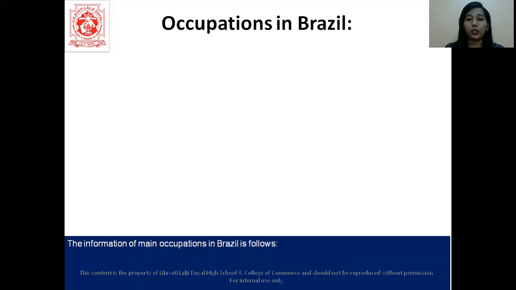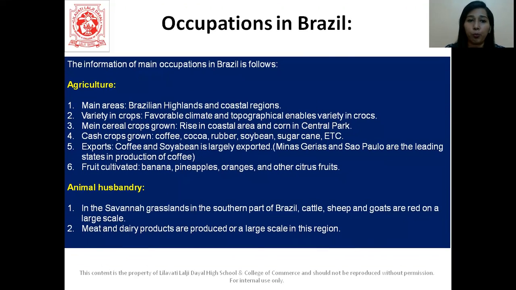Let's proceed and talk about the occupations which are there in Brazil. All right. So agriculture is done in Brazil. We have animal husbandry also in Brazil. So Brazilian highlands and coastal regions is where agriculture is developed. Okay. So here they have variety of crops. There is favorable climate and topographical situations which enables the variety of crops. Then they have main cereal crops which are grown here. So corn is grown in Central Park and rice is grown in coastal areas.